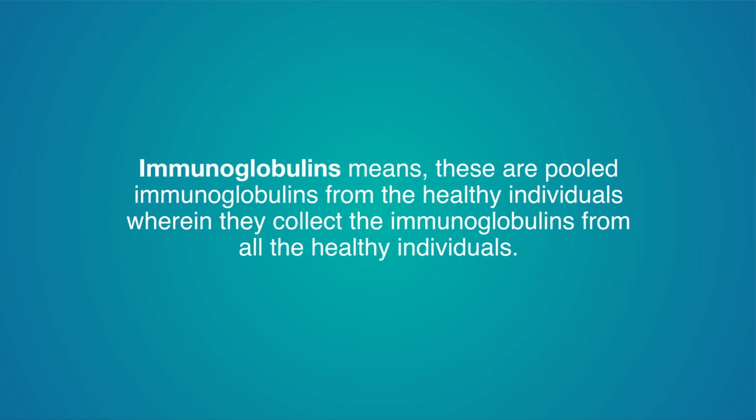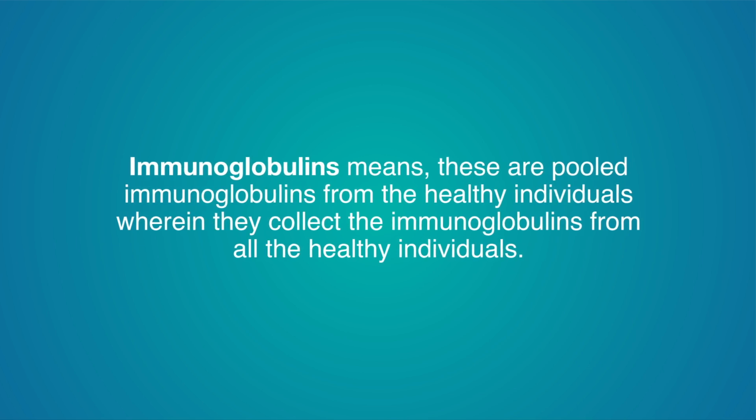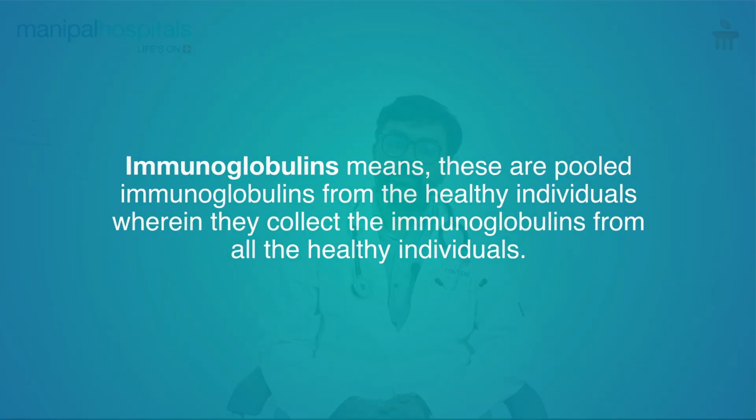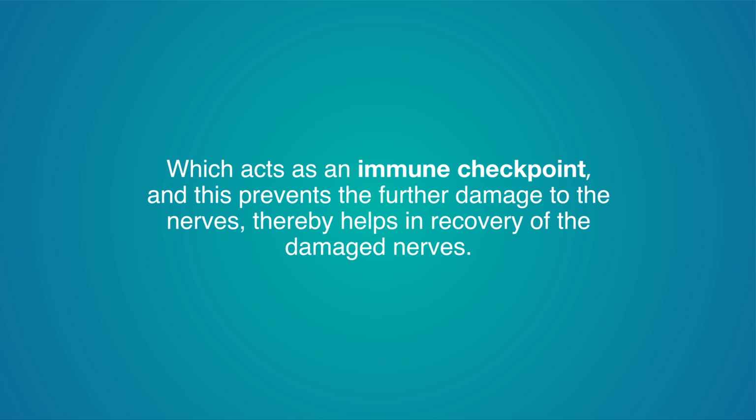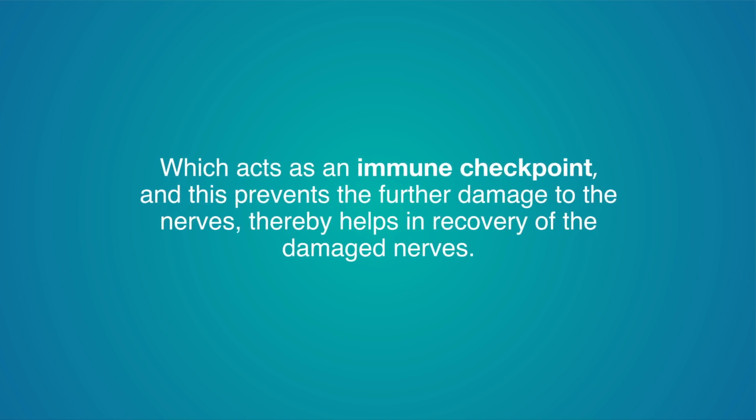for Guillain-Barré syndrome per se, which includes IV immunoglobulins or plasmapheresis. IV immunoglobulins are pooled immunoglobulins from healthy individuals, wherein they collect the immunoglobulins from all the healthy individuals and pool them, and these are given to the diseased person, which acts as an immune checkpoint, and this prevents further damage to the nerves, thereby helping in recovery of the damaged nerves.